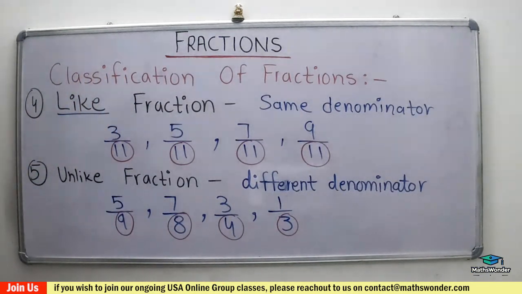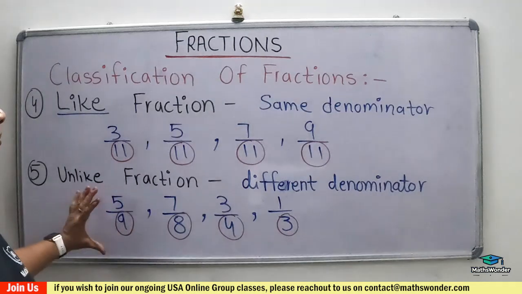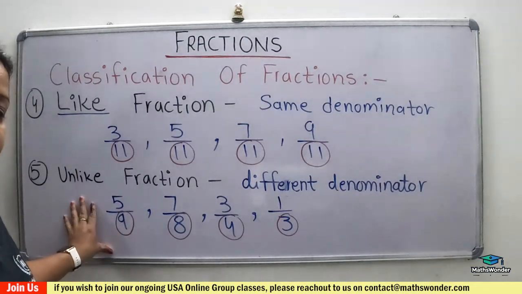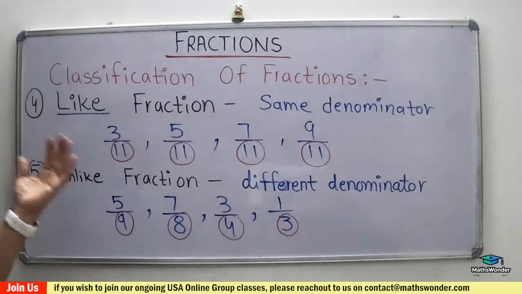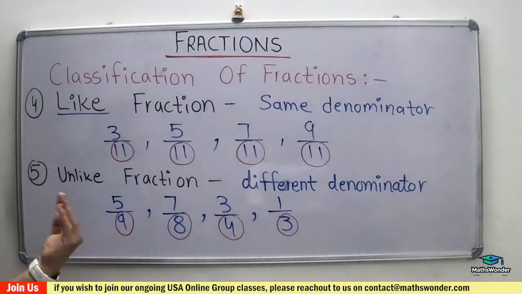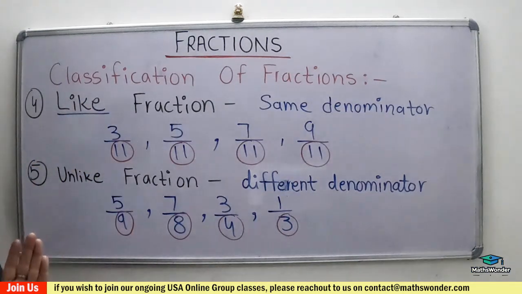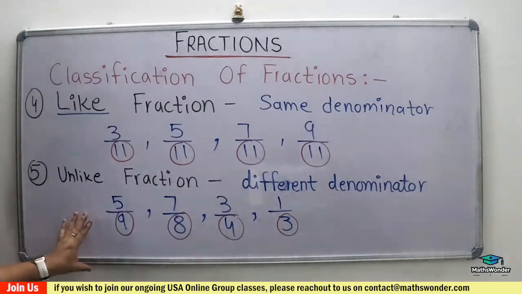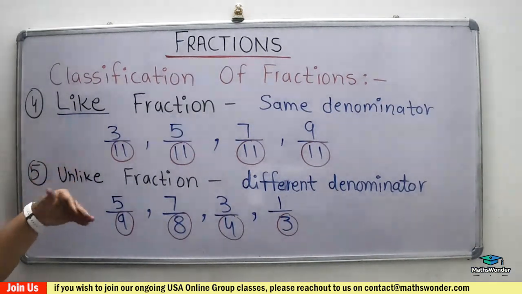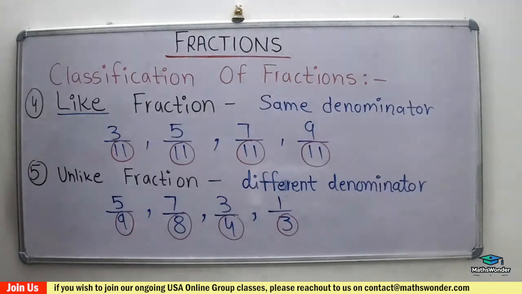Understand? Where will we use like and unlike? If your question is given in unlike fractions, we will convert them into like fractions and then add, subtract, and do ascending and descending order. Without changing the fraction, you can't do addition and subtraction or ordering. Multiplication and division don't matter, whether like or unlike.